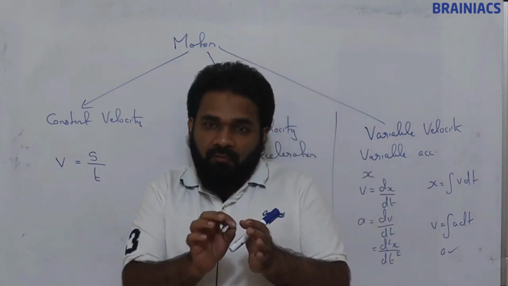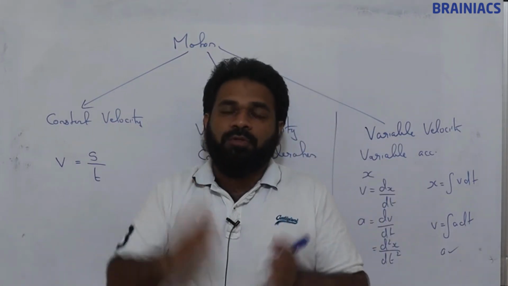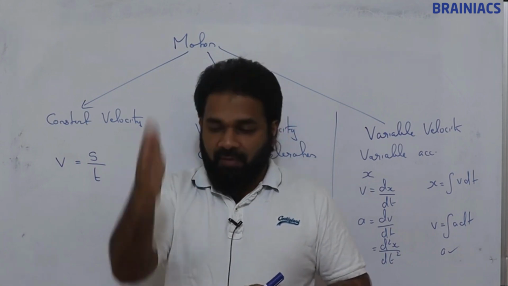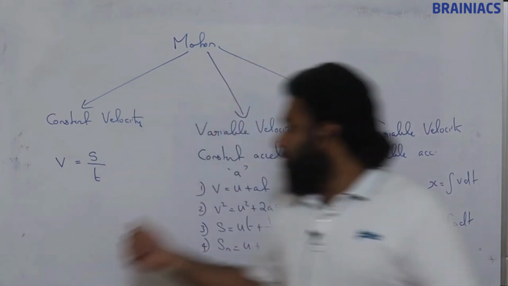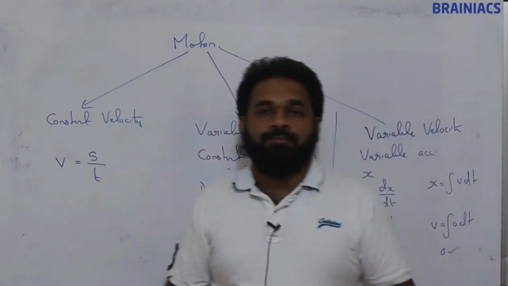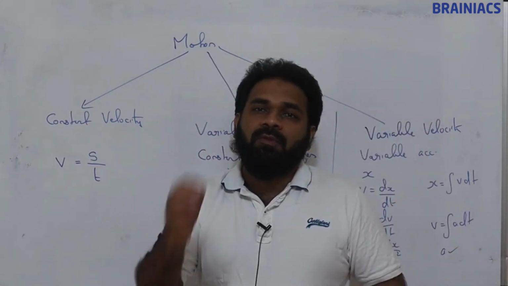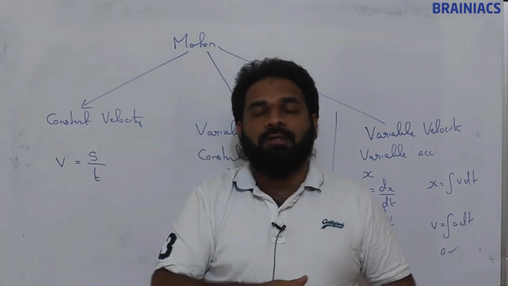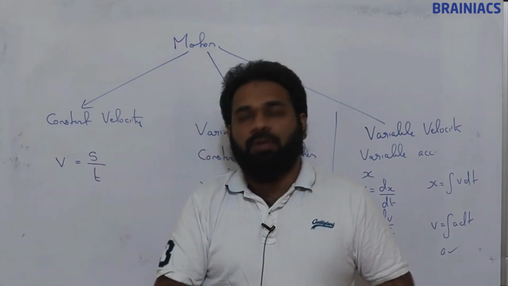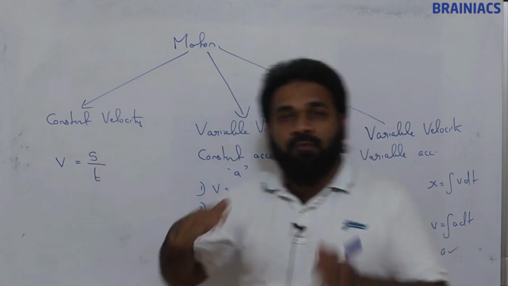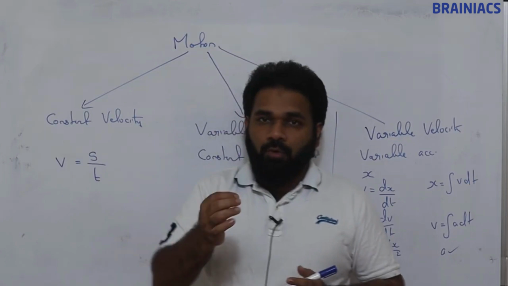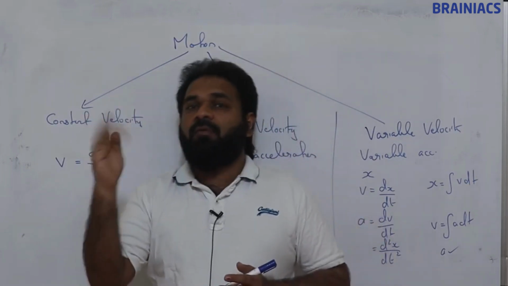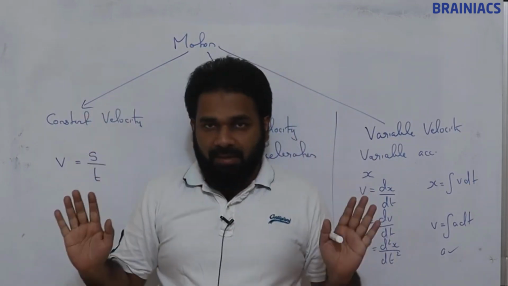Suppose there is a force in the vertical direction, then there will be acceleration in the vertical direction, so we use these equations in vertical motion. If there is no force in the horizontal direction, there will be no acceleration in the horizontal direction, and we use this equation for horizontal quantities. Whatever the motion, we will resolve it into horizontal and vertical, then deal with each separately.